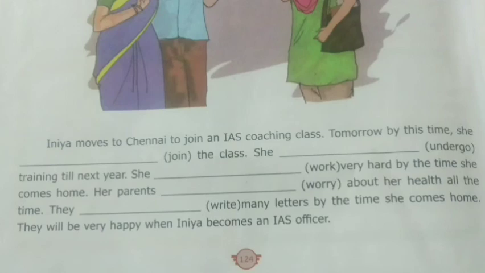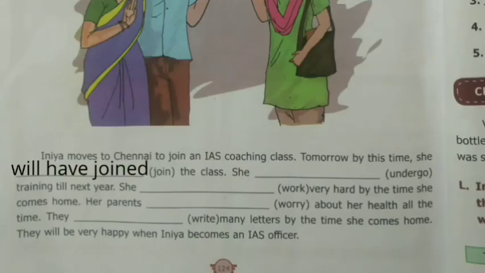Page number 124, Roman letter 2. Read the text and fill in the blanks with future perfect tense. Inia moves to Chennai to join an IAS coaching class. Tomorrow by this time, she dash join the class. The answer is will have joined the class. One, she dash undergo training till next year. Here the answer is will have undergone. Here undergo, past form underwent and past participle is undergone.